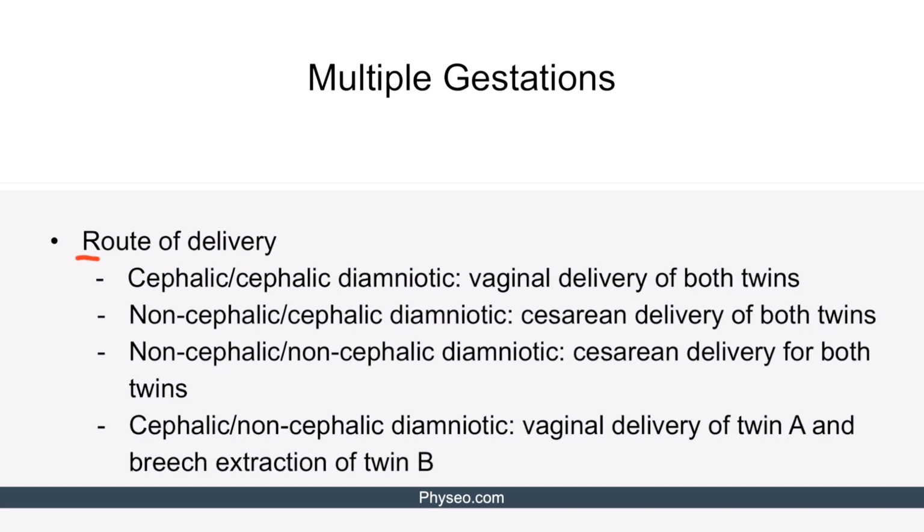Let's move on to the route of delivery in diamniotic twins. Route of delivery during twin pregnancies is a separate topic itself because the sequence of delivery depends on the presentation of twin A and twin B. If we have cephalic twins, that is, both are in cephalic presentation, we perform vaginal delivery of both twins. If we have non-cephalic twins, we perform cesarean delivery of both twins.